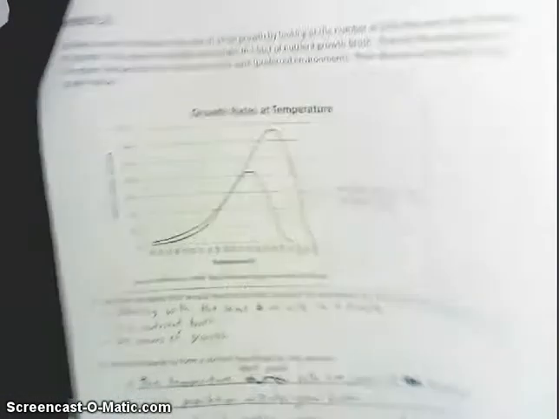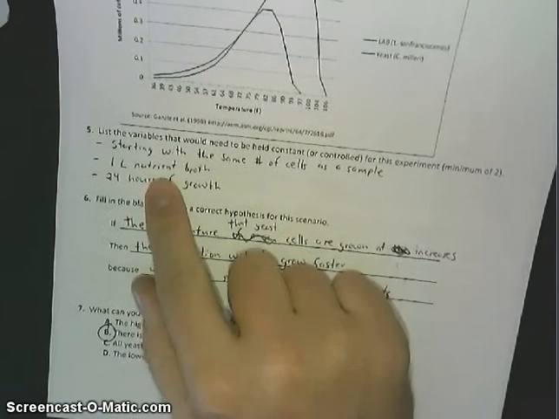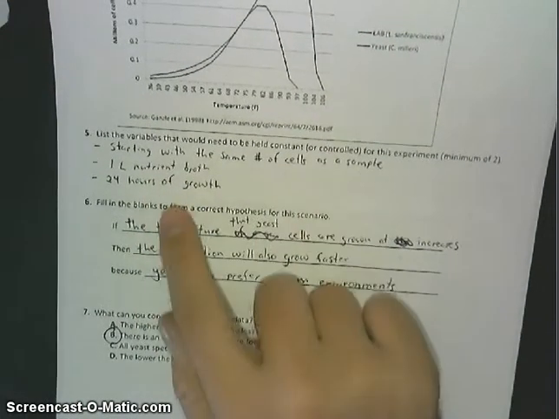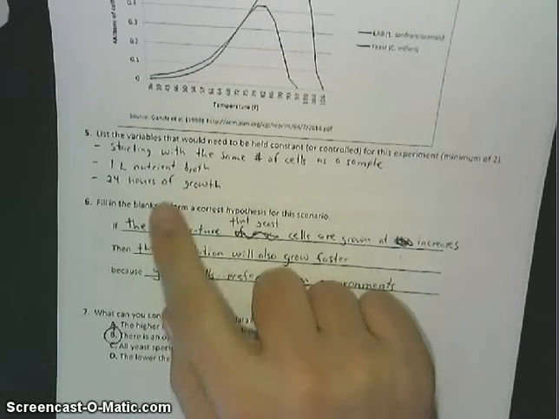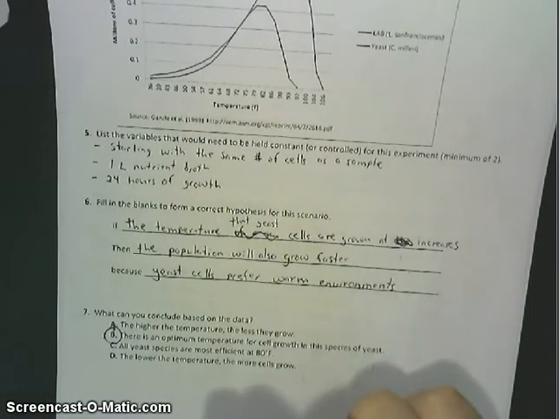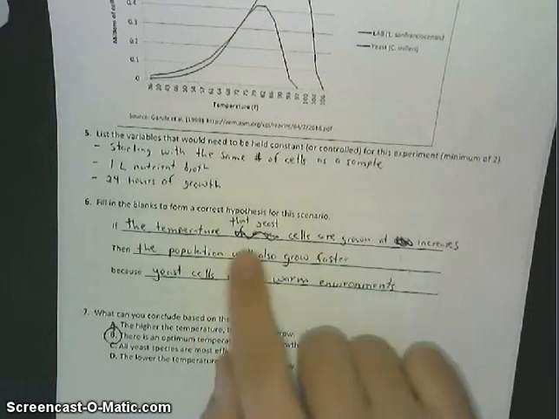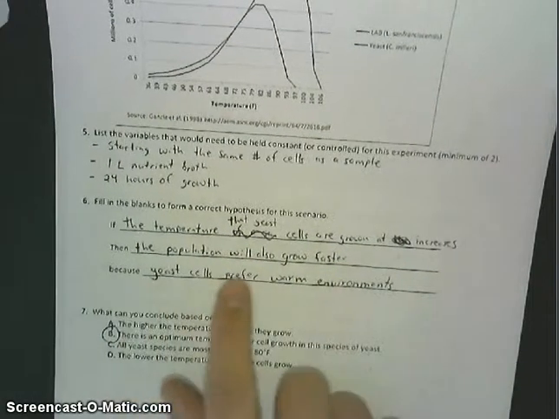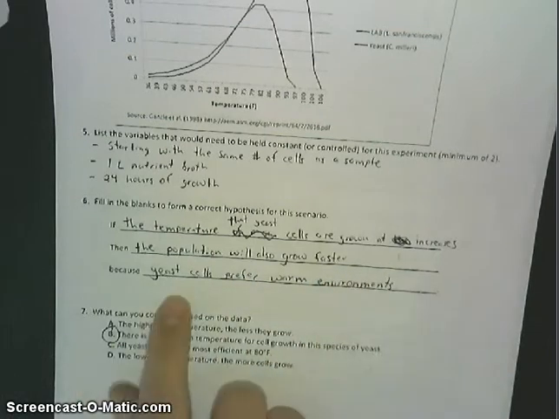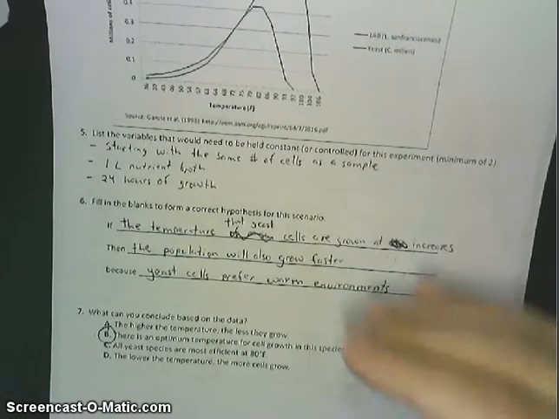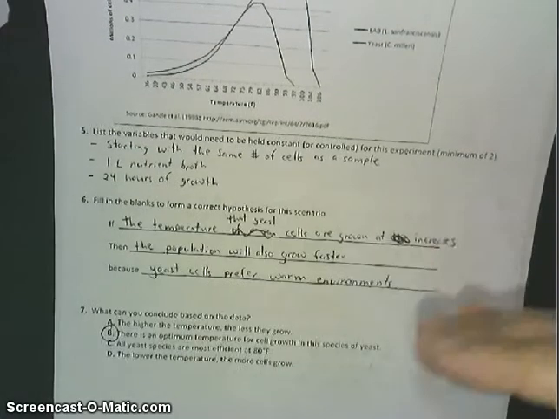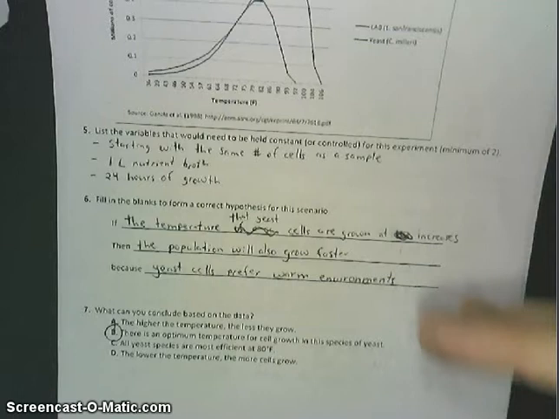Scenario 5. Again, this part needed to be changed. First asked to list the variables that would be held constant, and these are the ones that were listed in the description, starting with the same number of cells, that it's 1 liter of nutrient broth, and there's 24 hours of growth. These are all things that were stable or constant. Filling in the hypothesis. If the temperature that yeast cells are grown at increases, then the population will also grow faster because yeast cells prefer warm environments. I've said what will happen, my independent variable, what will change, my dependent variable, and then why.